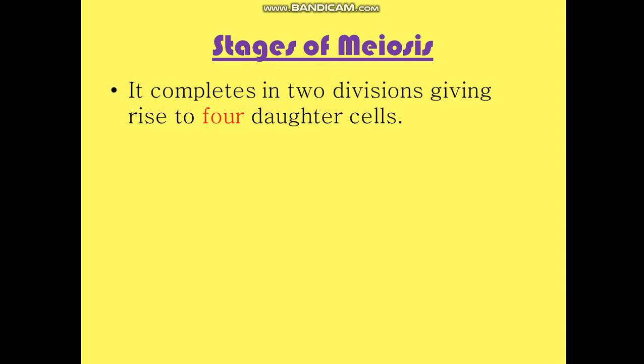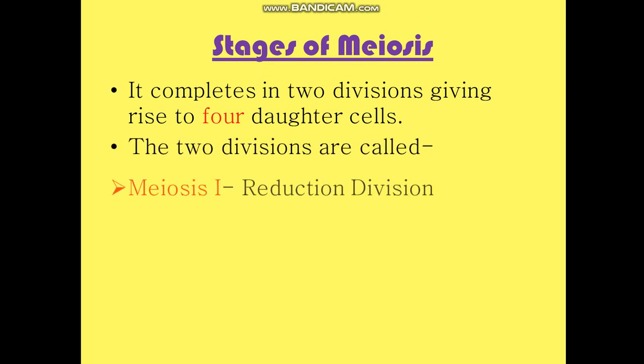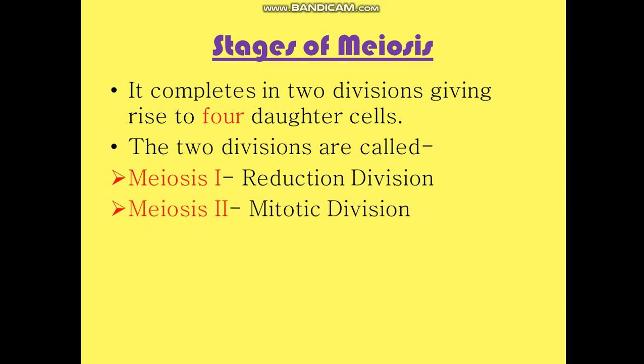The whole cycle of meiosis occurs in two divisions, giving rise to a total of four daughter cells. That is a very important factor, that the two divisions occur one after the other, and these two divisions are combinedly called meiosis, and the end product is four daughter cells, not two daughter cells as in the case of mitosis. These two divisions are called meiosis 1 and meiosis 2.